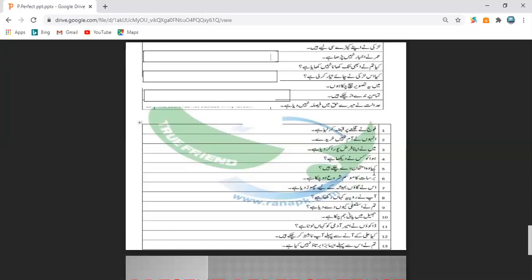Now come to the next sentence. बरसात का मौसम शुरू हो चुका है. Now look here at the ending of the sentence there is चुका है. So it's a present perfect tense and it's a normal sentence because there is no question mark over here and there is no negative nahi word over here. So it's a normal sentence.